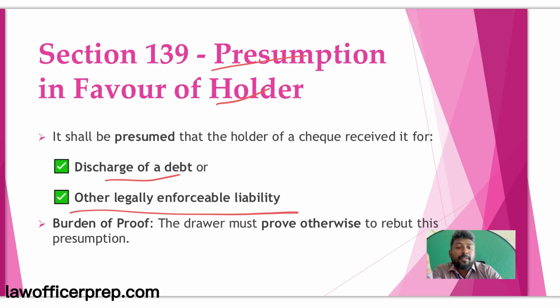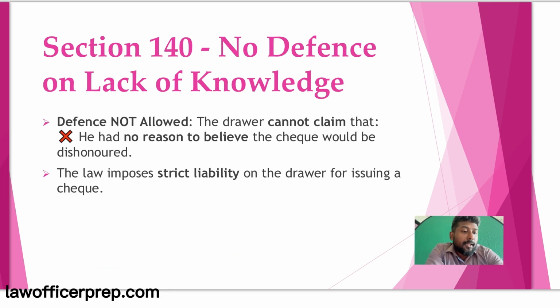Now, the burden is on the drawer to prove that he has given the cheque as a gift or charity, and not specifically for discharging a debt. So, the burden of proof is on the drawer, and he has to prove it on the basis of preponderance of probability.